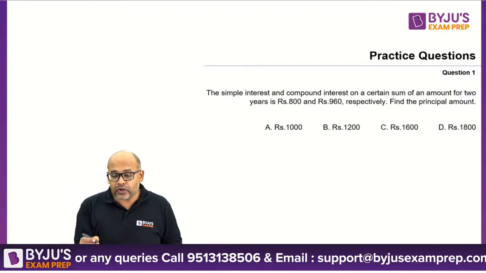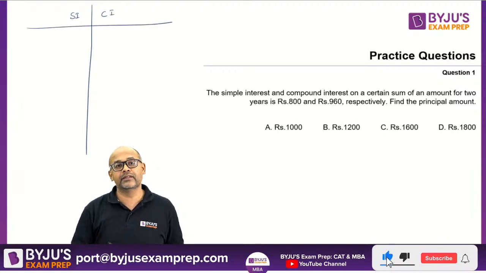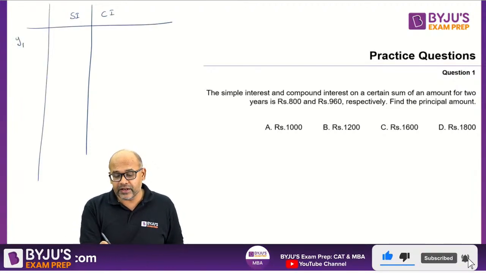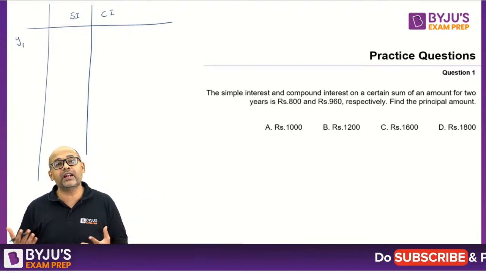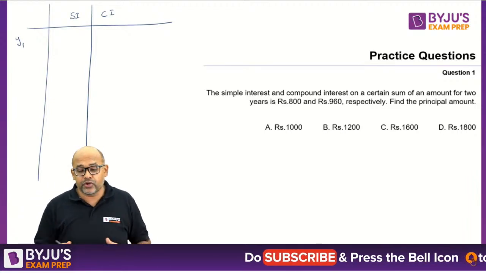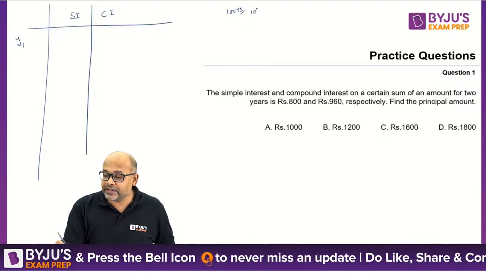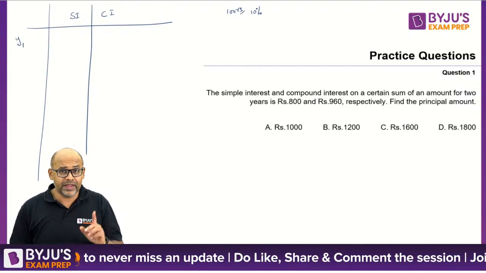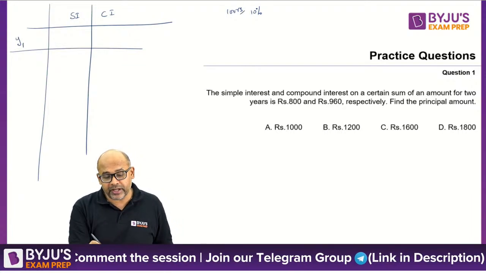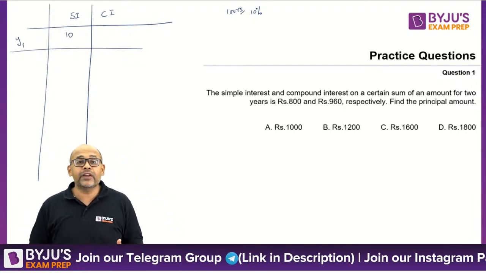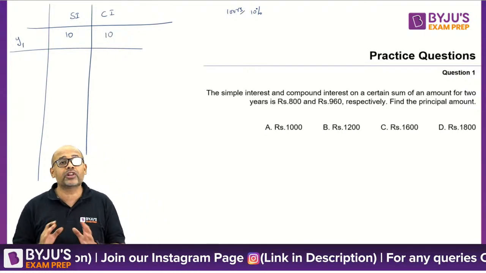If you're talking about a simple interest versus a compound interest comparison, if you want to compare this for year 1, obviously comparison can be done if the rate of interest is same for both and the principal amount is same for both. So let us assume that we are starting with 100 rupees as principal and 10% as rate of interest per annum. Then the first year, the interest under simple interest is going to be 10 rupees because 10% of 100. And if you apply the formula for compound interest, you will also notice that the first year it is exactly the same, 10. It will not change.